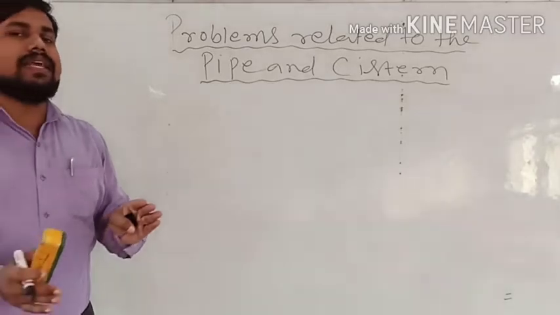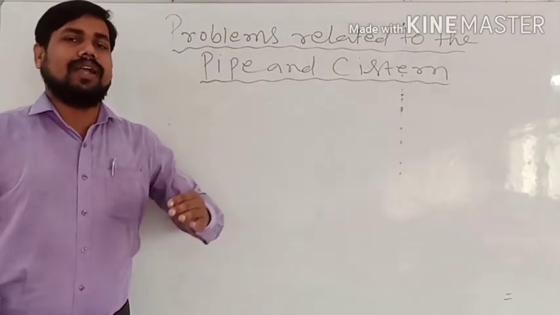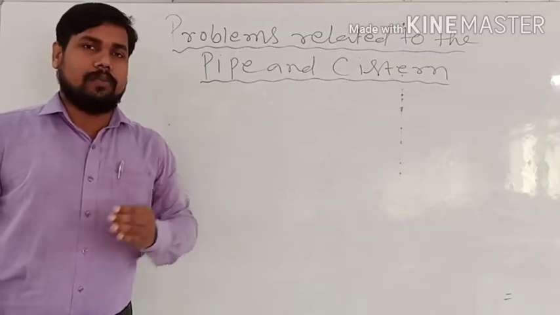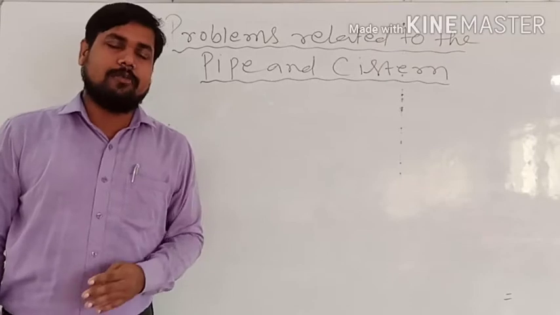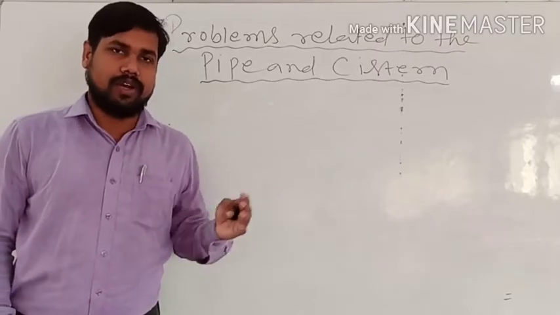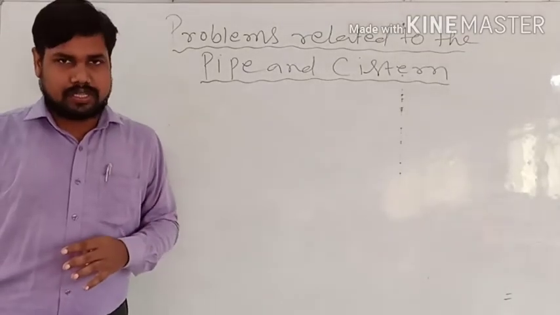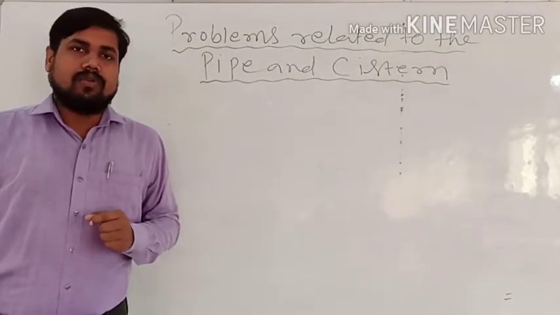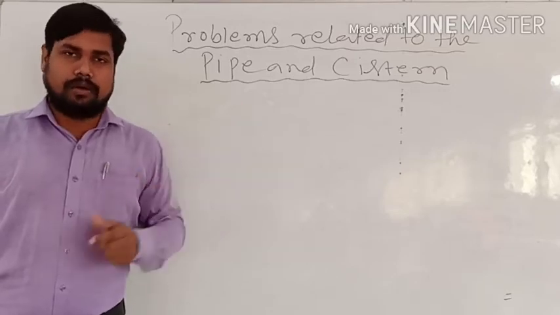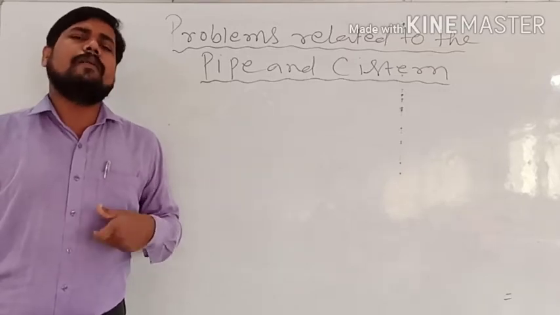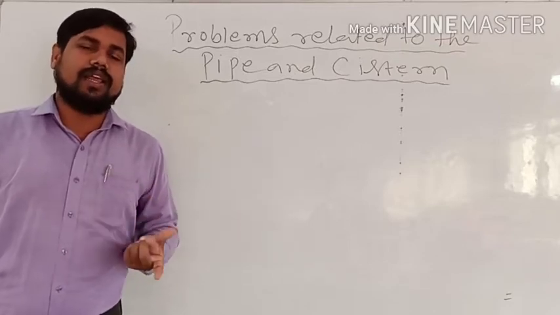Now let us see, as we have learned in our previous topic, that if a particular person does a work in 8 days, then how much part of the work will that person do in one day. So in this case also we have that type of thing. So if suppose one water tank takes 6 hours to fill completely, how much part of the water tank will fill in 1 hour?